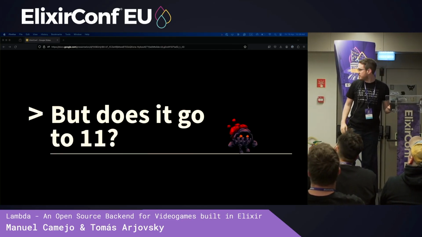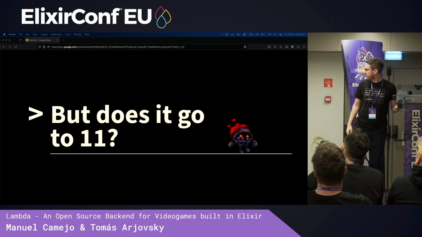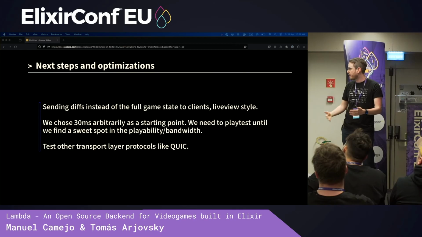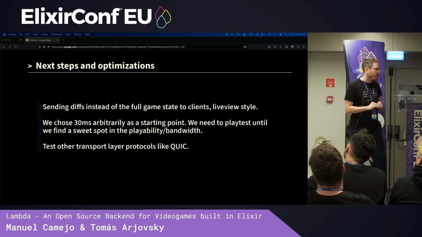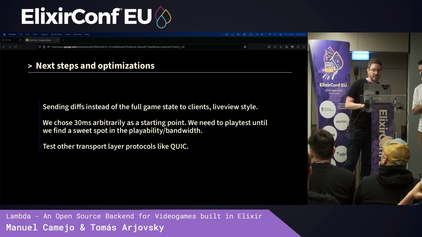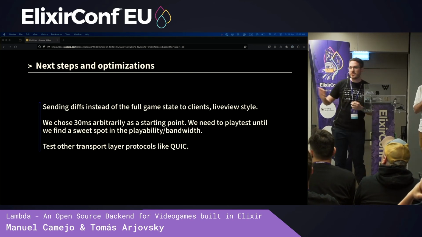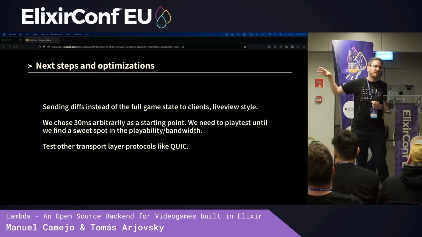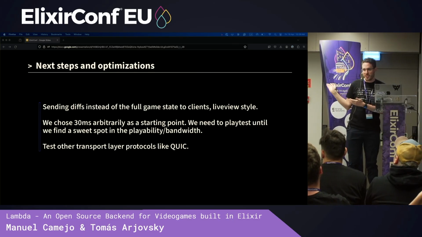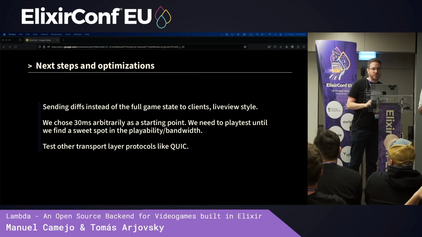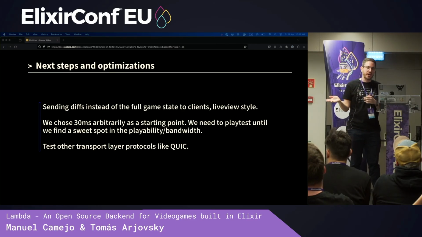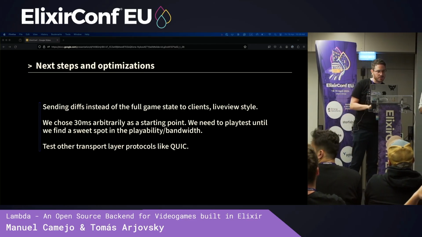All right. But how do we go further? What do we do next? Because we don't only want 9,000, we want more, and we are kind of at the limit of CPU. So some of the ideas that we're thinking about testing out is sending diffs instead of the full state. Currently, in this benchmark that you saw, the game server is sending the full state of the game to all of the bots. So that's why it requires such a big amount of bandwidth. So we're thinking about sending the diffs, the same way that LiveView does when they send the updates back to you.